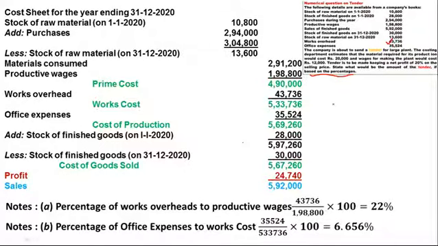Now we have material plus labor, which will constitute prime cost, add factory overhead, which is 22% of productive wages, and for office expenses we have 6.656% of works cost. So with the help of these two percentages we can calculate a tender. Let us see.